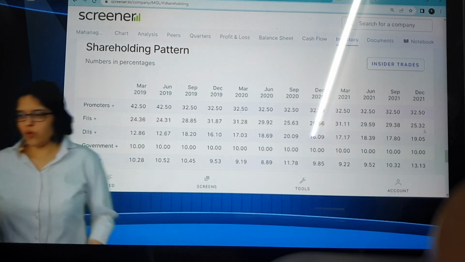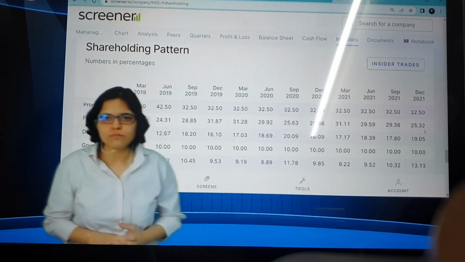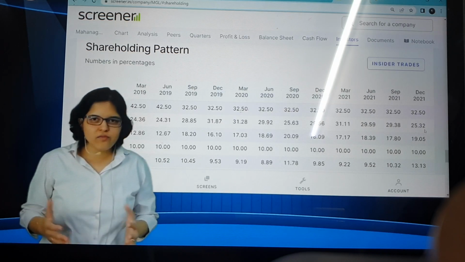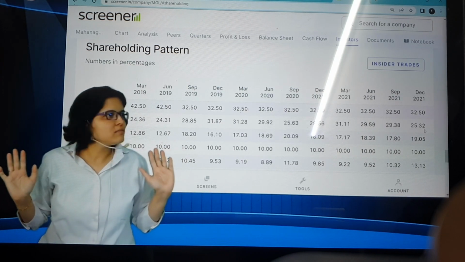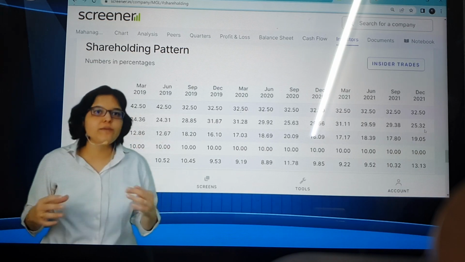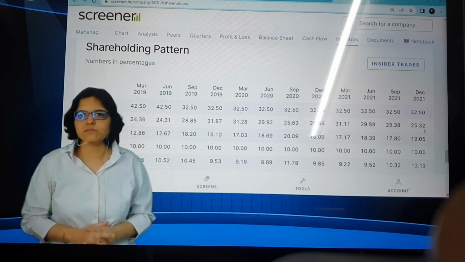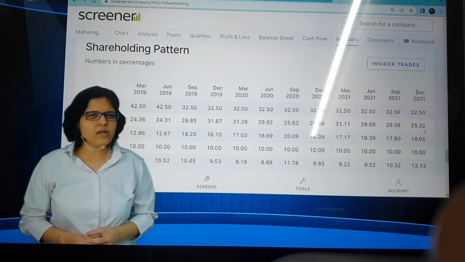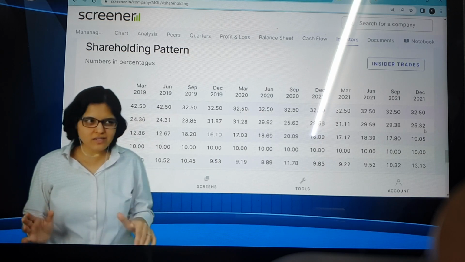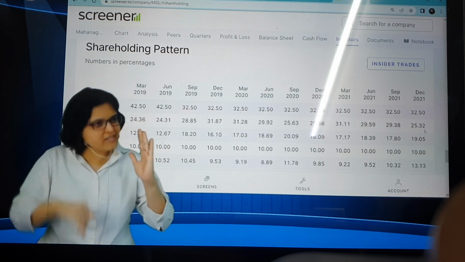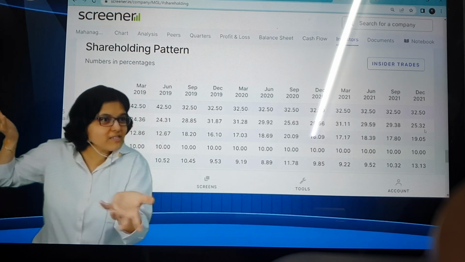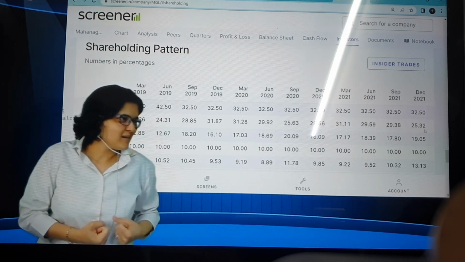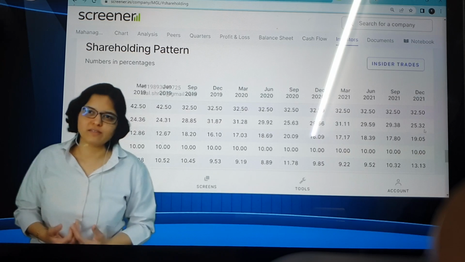Agreed. So what is he saying? If you have been following the markets very closely, this is December-ended data, and even in Q4, FIIs continued their selling spree. So ideally, this falling trend for FIIs should be seen in almost all the major companies. Yes. I'll tell you again, in 80 to 90% of cases, if FIIs are decreasing, DIIs are increasing. If FIIs are increasing, DIIs are increasing. Why? Because if FIIs are selling thousands and thousands of crores, do you think retail individual investors have the power and capacity to absorb all of it? It will be DIIs majorly getting it, and some part of RIIs, retail individual investors.